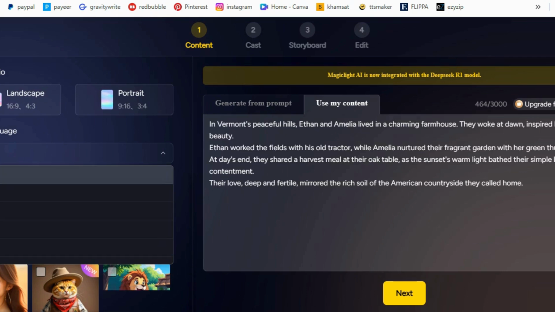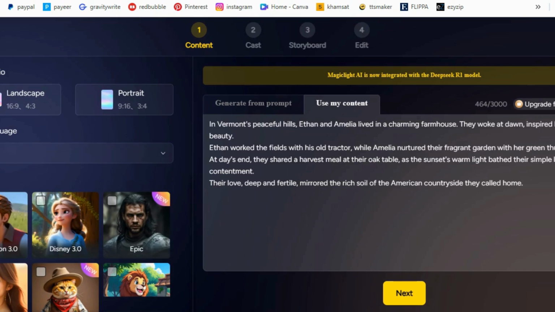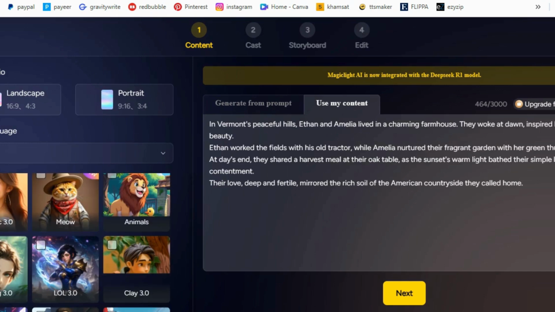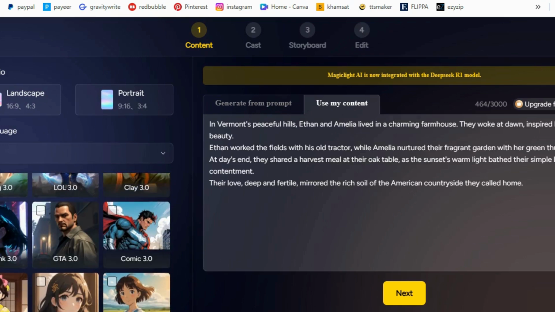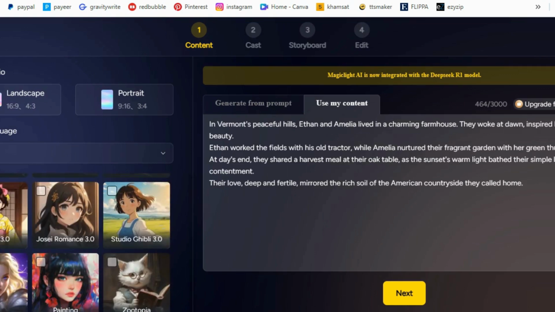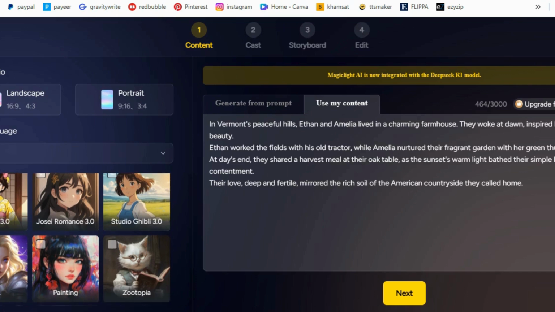Time efficiency. By automating the video creation process, MagicLight.ai significantly reduces the time and effort required, allowing users to focus on other critical tasks. Cost-effective. Eliminating the need for extensive resources or specialized skills, the platform offers a budget-friendly solution for high-quality video production.